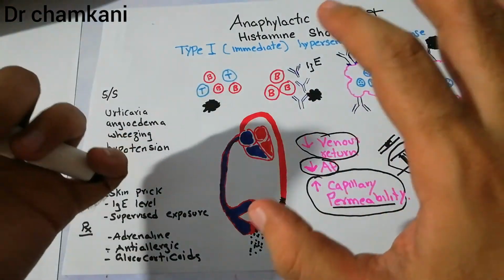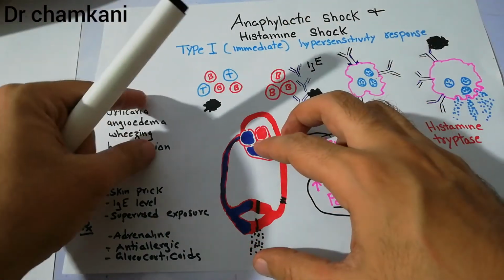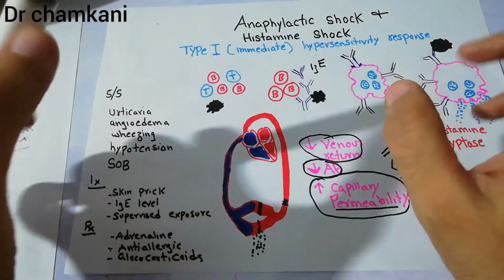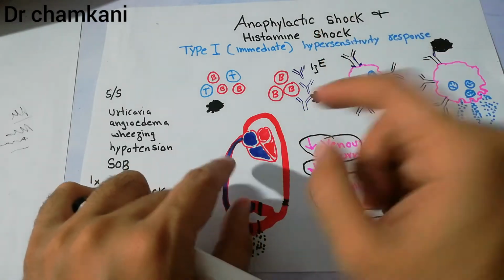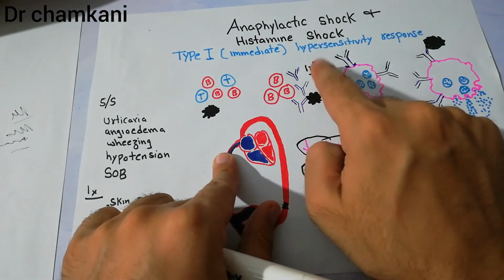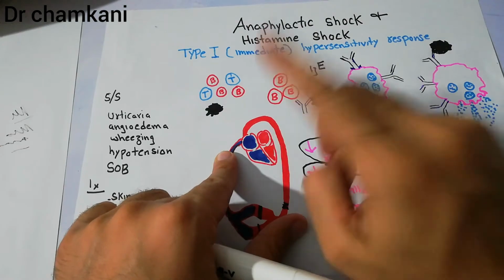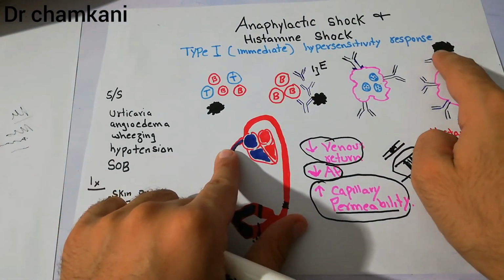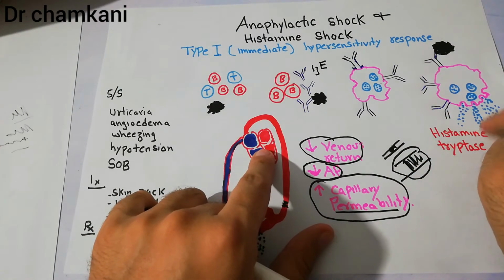But our focus is not on type 1 hypersensitivity or anaphylactic reactions in general, in which all these symptoms may present. Our goal is basically to understand the anaphylactic shock, and to summarize it, anaphylactic shock occurs in those patients who are basically sensitive to some antigen. When that antigen is first time introduced, the B cell will react with it and will produce antibodies, which will be IgE antibodies. Those antibodies will then bind to the mast cells, and next time when that antigen is introduced into the body, the antibodies will react with the antigen, and the mast cell will basically get activated and release histamine and tryptases.